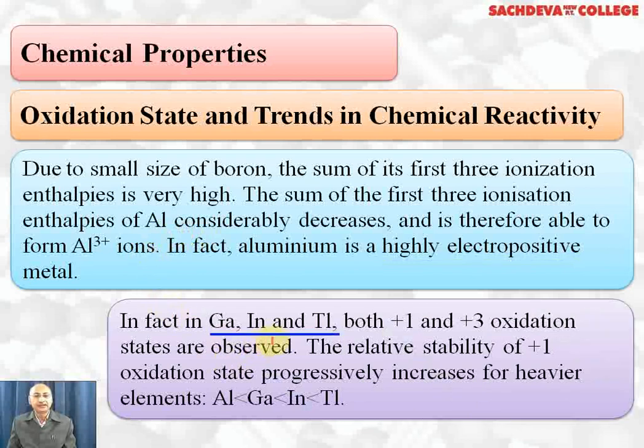In fact, gallium, indium and thallium show both +1 and +3 oxidation states. Boron and aluminium do not show the +1 oxidation state. The relative stability of the +1 oxidation state increases down the group and it is due to the inert pair effect. What is the inert pair effect? The outermost s electrons in thallium are strongly attracted towards the nucleus due to the poor shielding effect of f electrons, and these two electrons do not take part in bond formation. This is called the inert pair effect.